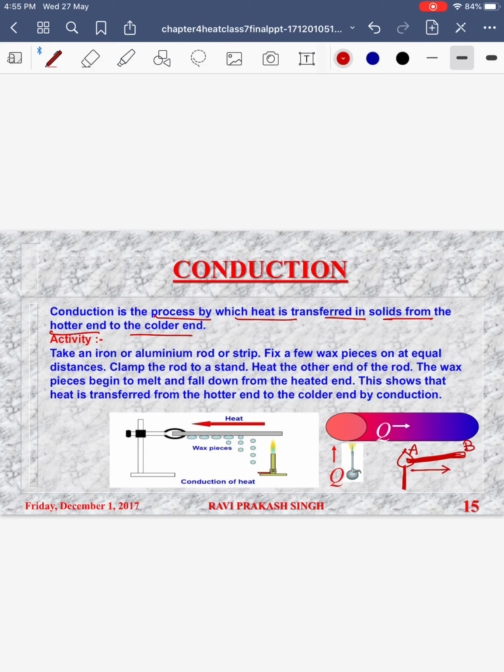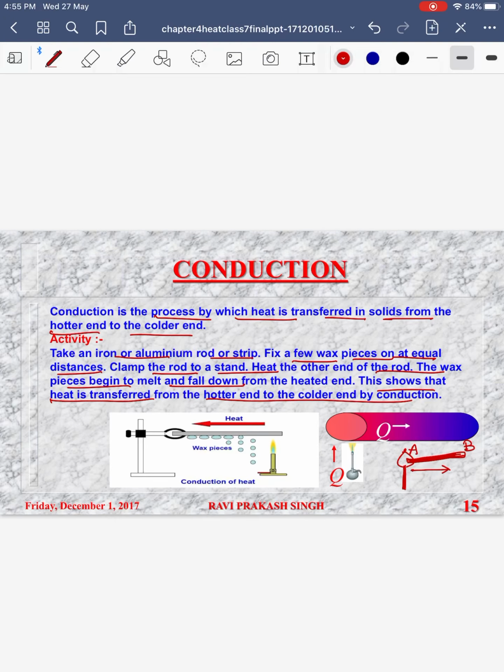Like in the activity, take an iron or aluminium rod or strip. Now fix a few wax pieces at equal distances and clamp the rod on a stand. Heat the other end. The wax pieces begin to melt from the heated end, and this shows that heat is transferred from the hotter to the colder end by conduction.